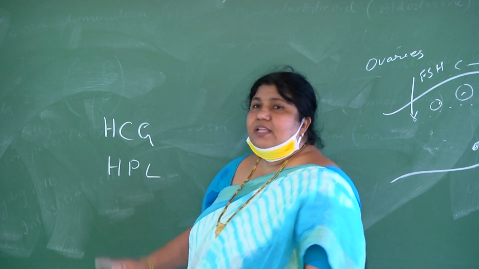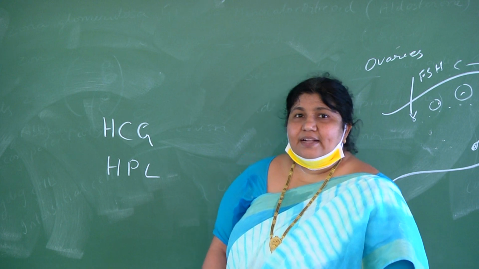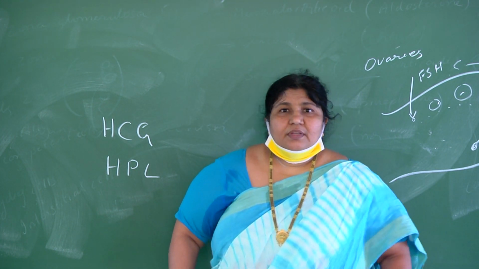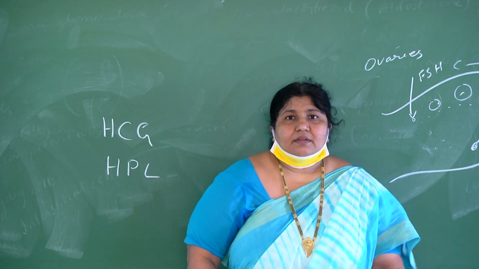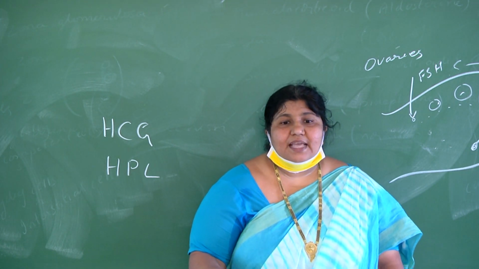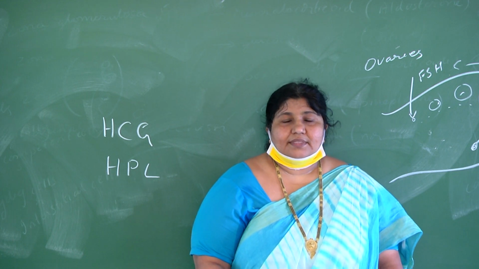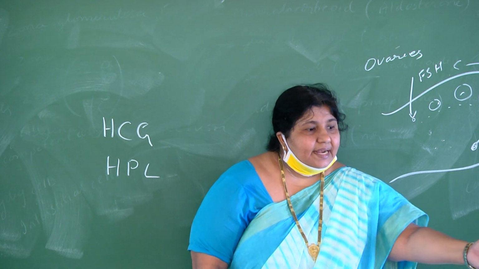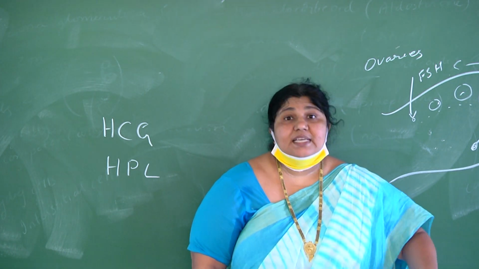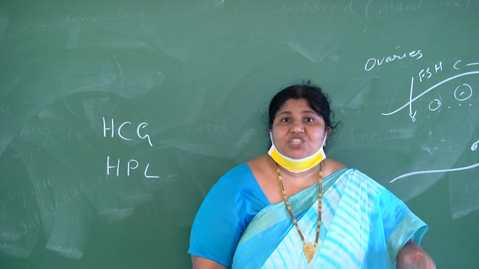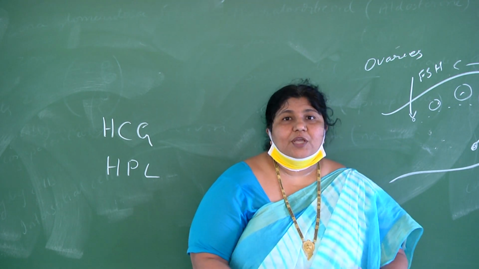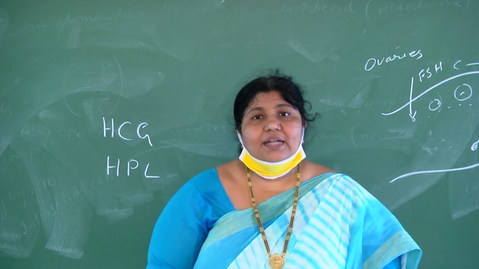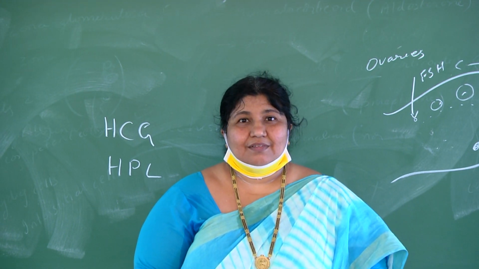If it is present in the urine, then we can confirm that the lady has become pregnant. They will do a pregnancy test. Stoppage of menstruation, the menstrual cycle not occurring in that lady, is the indication of pregnancy. Later people will understand, oh, this lady did not get menstruation, maybe she is pregnant. But they cannot say she is pregnant confirmatively, because stoppage of menstruation is an indication for pregnancy, but it is not a confirmation, children.